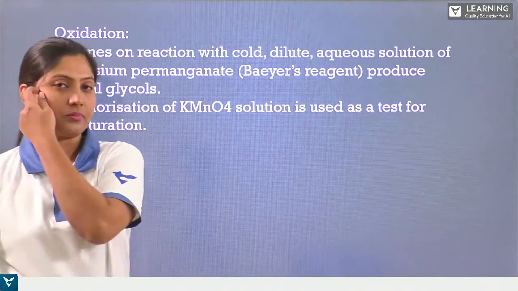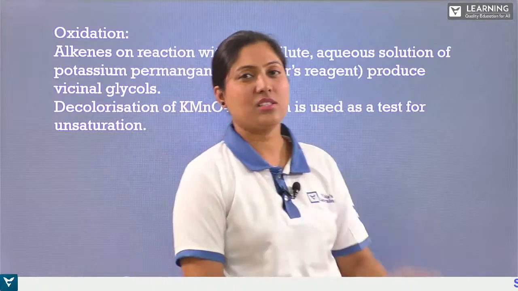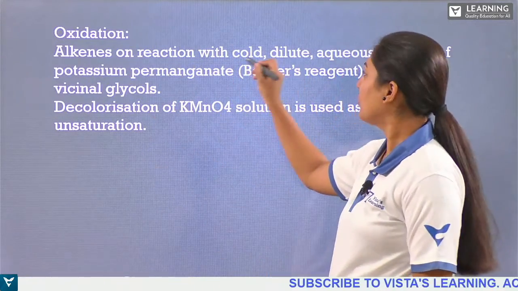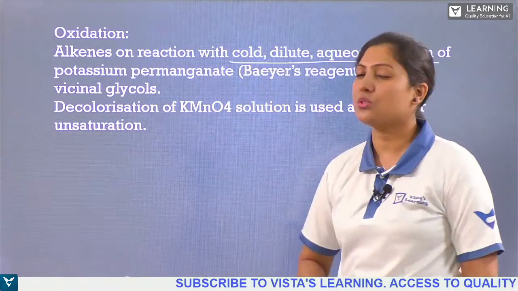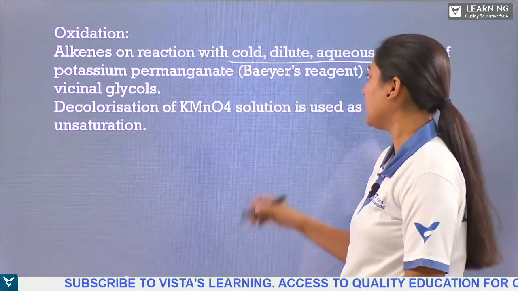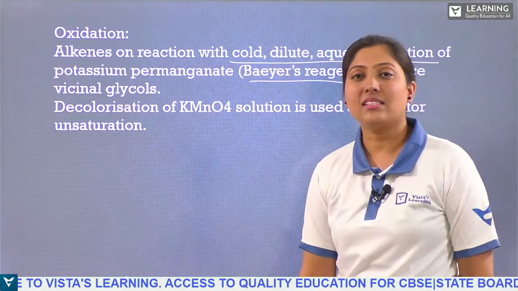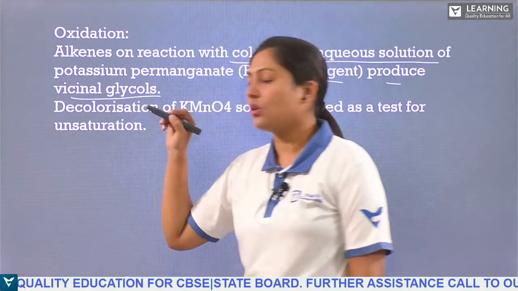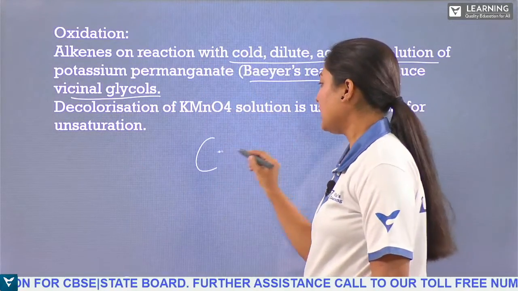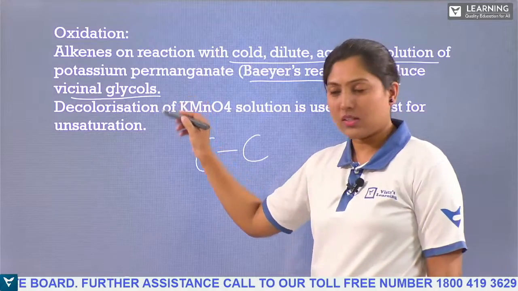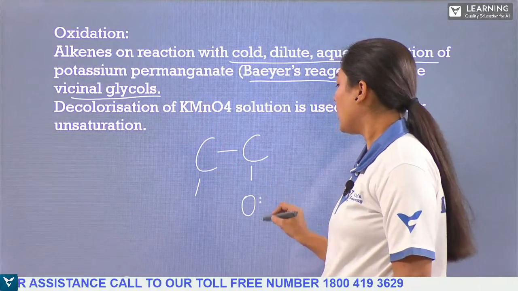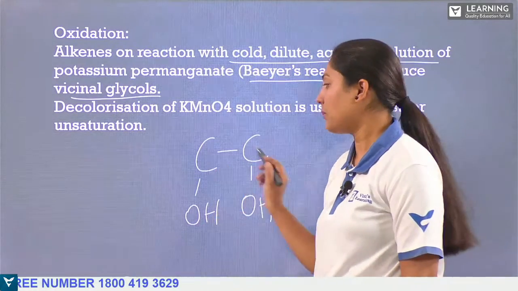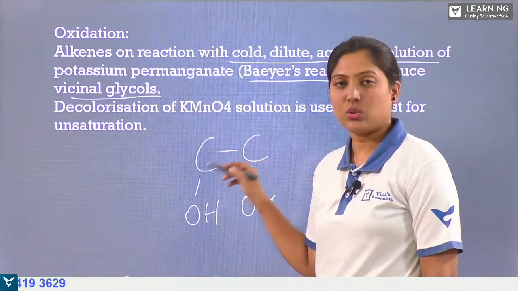Next, oxidation. What do we mean by oxidation? Addition of oxygen. Alkenes on reaction with cold dilute aqueous solution of potassium permanganate, which we call Baeyer's reagent, give vicinal glycols. Vicinal means adjacent carbon atoms, and glycols means having OH groups attached to carbon atoms adjacent to each other.